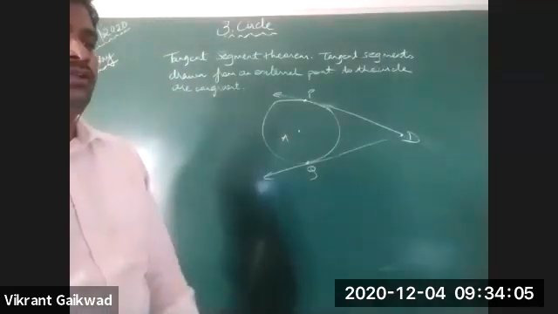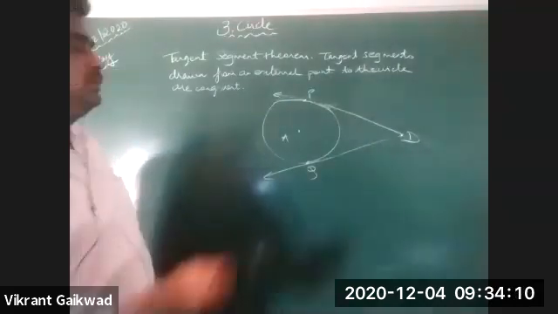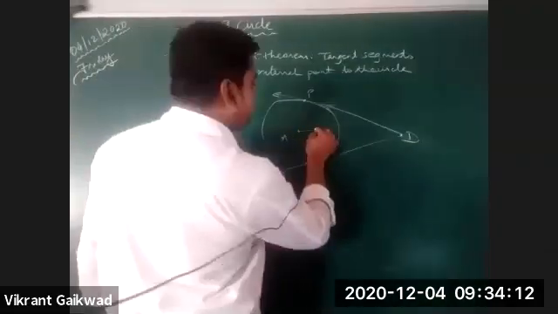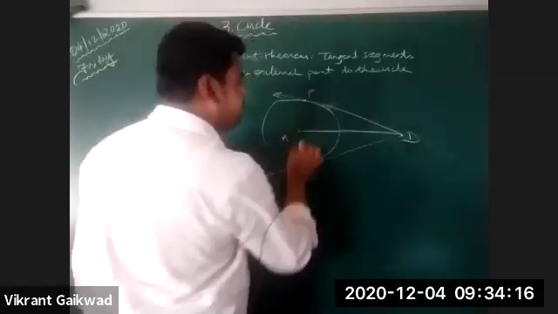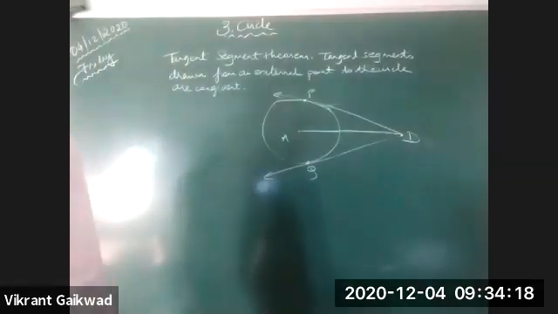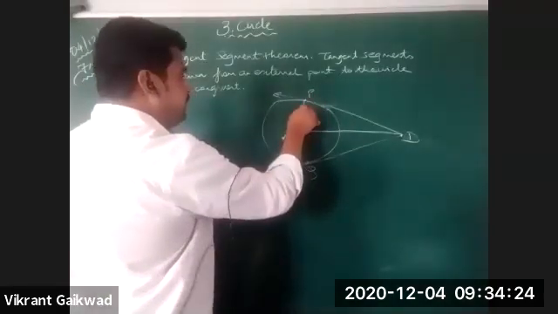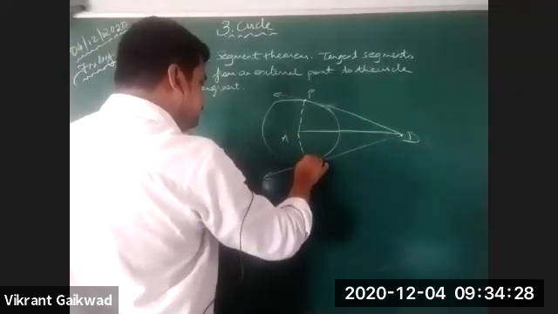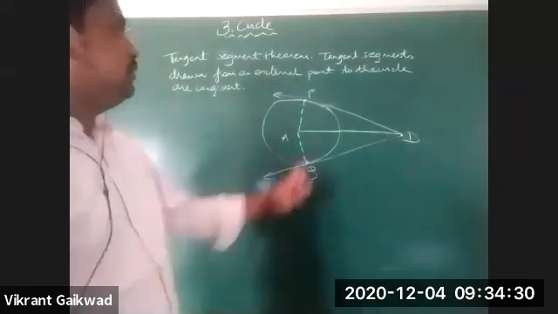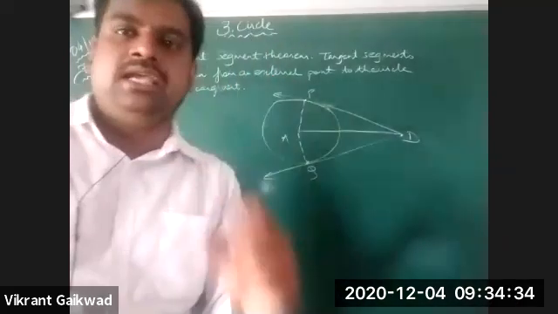In order to prove this, we join points A and D. We're also going to join points AP and AQ.